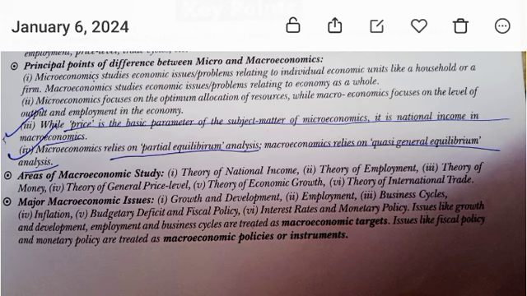Major macroeconomic issues. First, growth and development. Second, employment. Third, business cycles. Fourth, inflation. Fifth, budgetary deficit and fiscal policy. Sixth, interest rates and monetary policy. फिर issues like growth and development, employment and business cycles are treated as macroeconomic targets. Issues like fiscal policy and monetary policy are treated as macroeconomic policies or instruments.